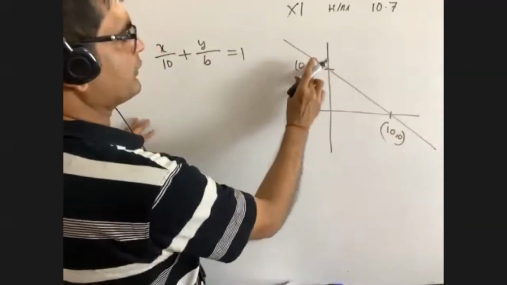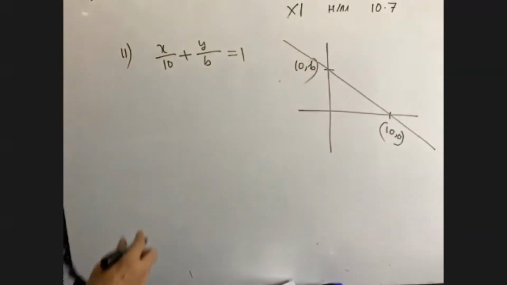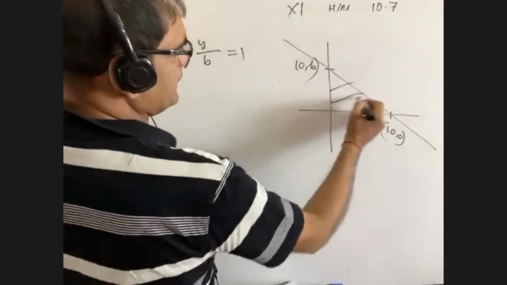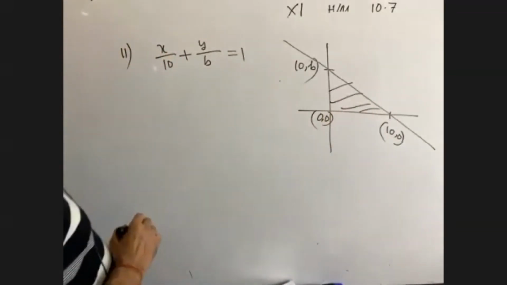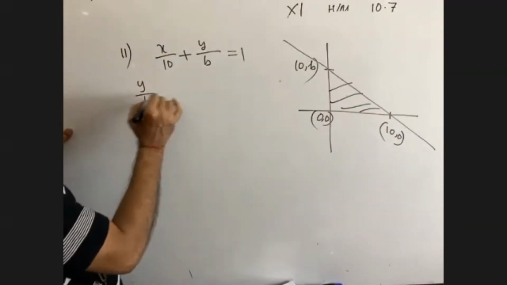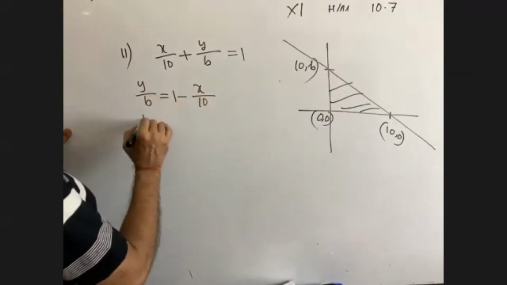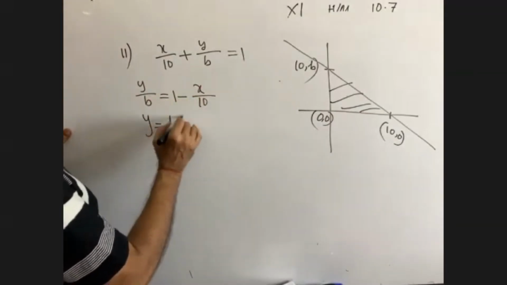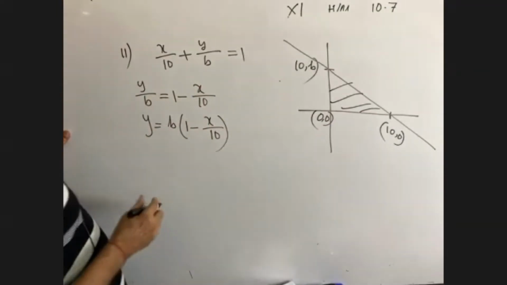This is b, okay? So we have to find this area. Now from here, we can write y by b is equal to 1 minus x by 10, that is y equals b into (1 minus x by 10). Is it okay?